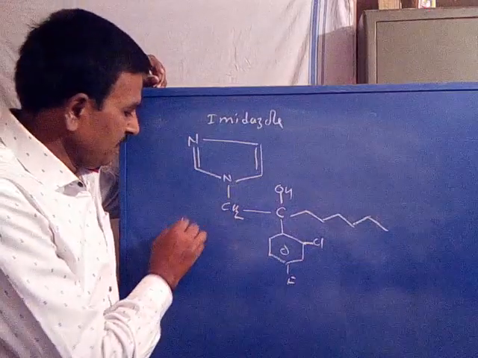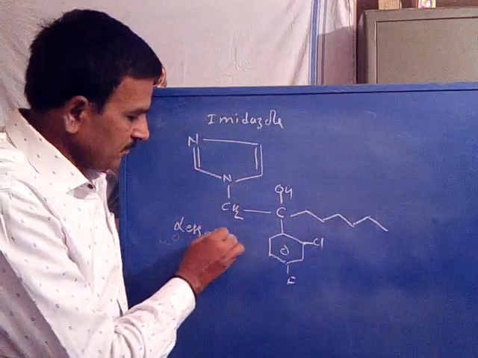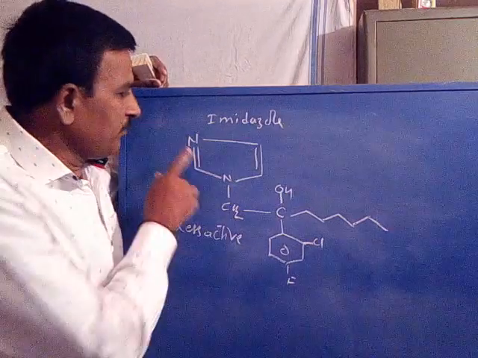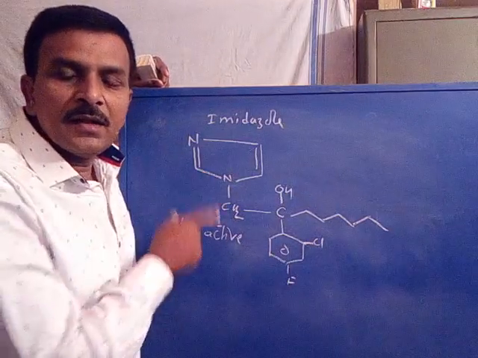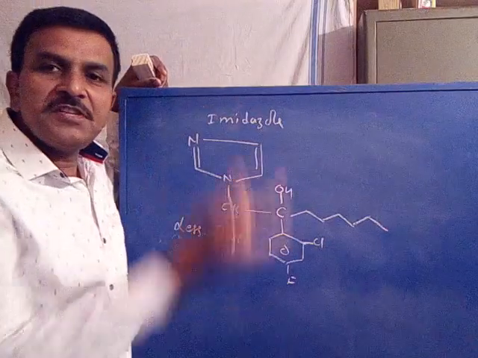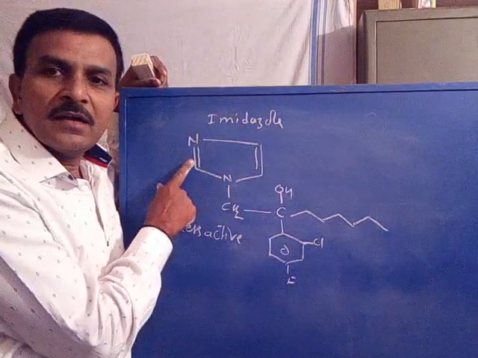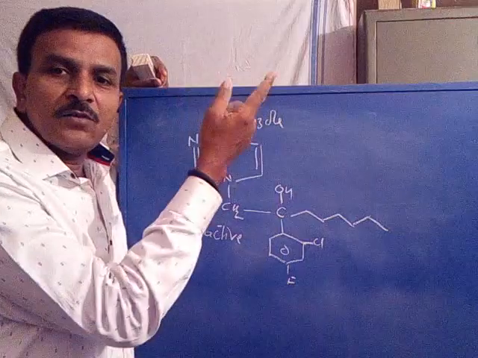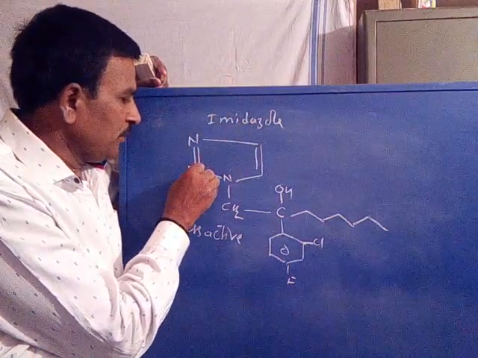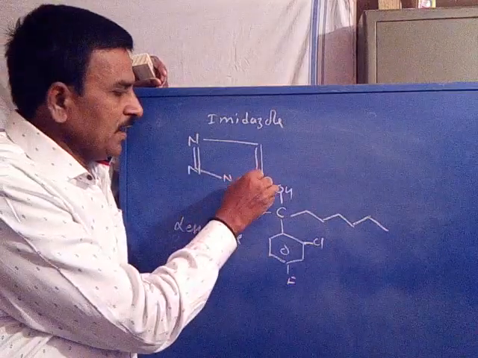It has less activity. A lead compound, if consisting of imidazole ring, has less activity. Is it clear? If we change the imidazole ring with a tetrazole, I am going to introduce one nitrogen here, one nitrogen here.